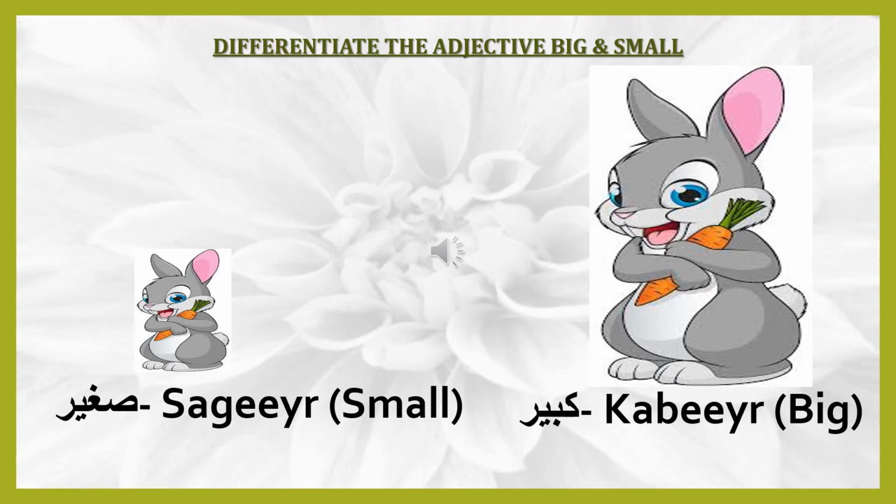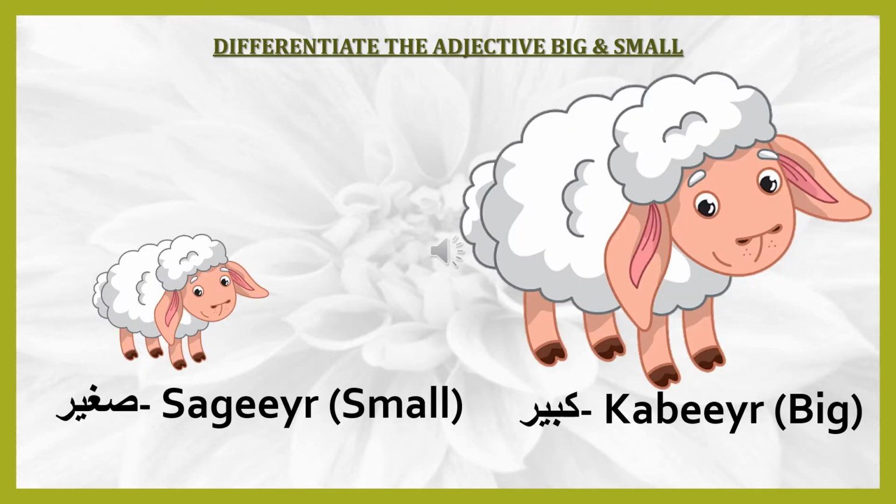Arnab means rabbit. Arnab is a masculine word that doesn't end with Tamar Buddha. So for small rabbit we say Sagir Arnab and for big rabbit we say Kabir Arnab. For sheep we say in Arabic Karoof. Karoof is a masculine word that doesn't end with Tamar Buddha. So for small sheep we say Sagir Karoof and for big sheep we say Kabir Karoof.